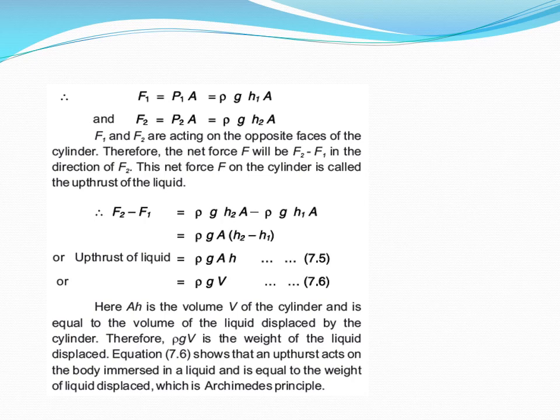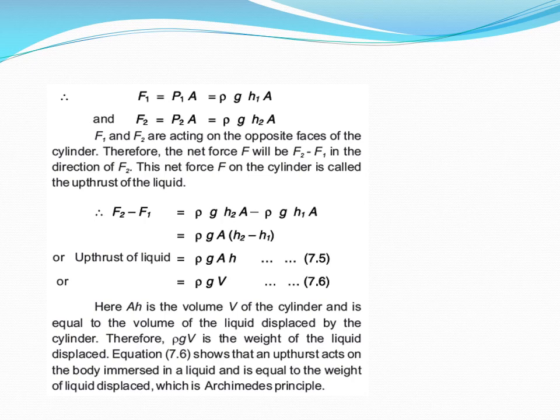Or we can say upthrust of a liquid equals rho g V. V is the volume. It is obtained by A h because it's the volume of a cylinder. Here A h is the volume V of the cylinder and is equal to the volume of the liquid displaced by the cylinder.